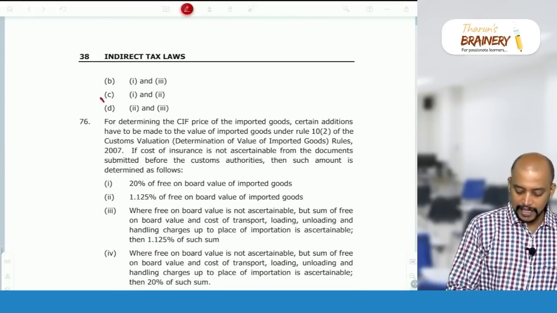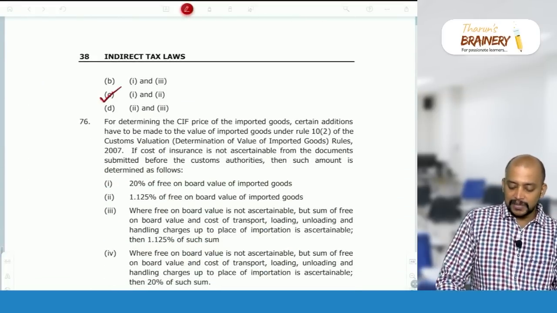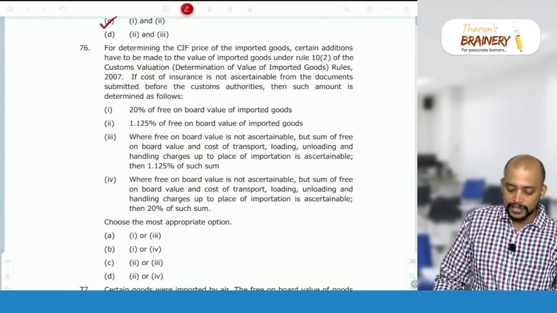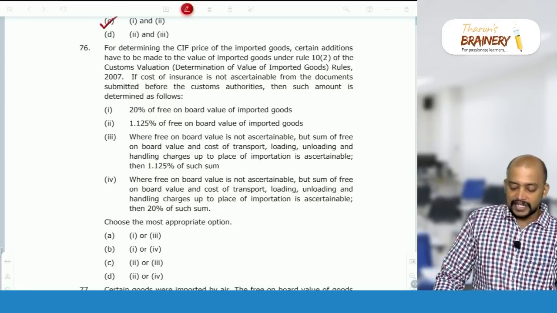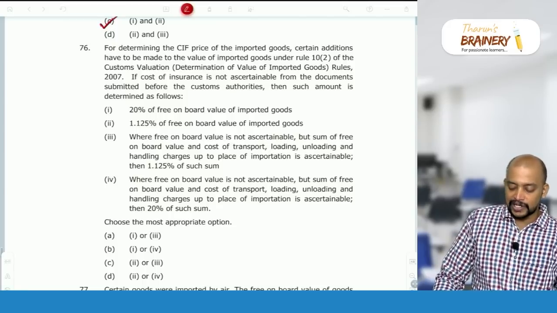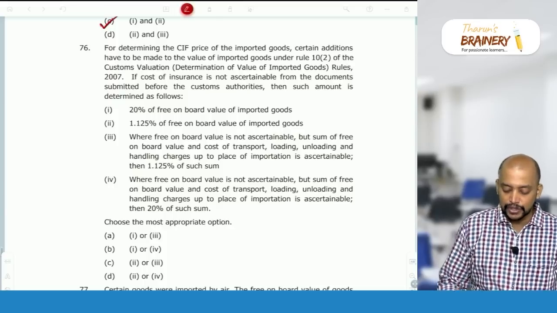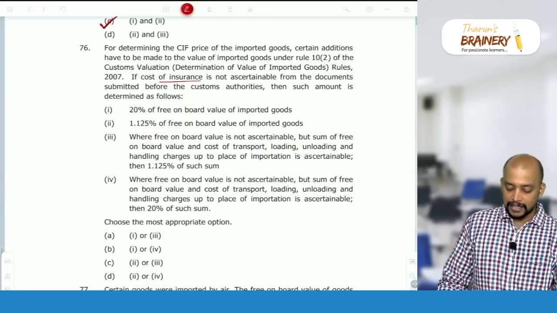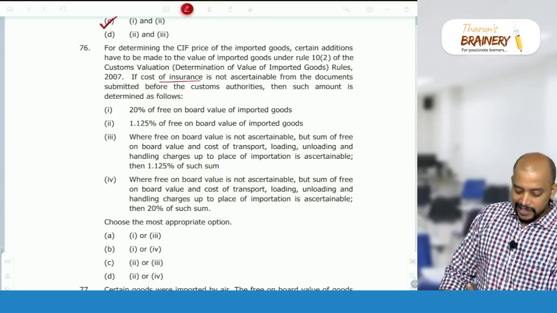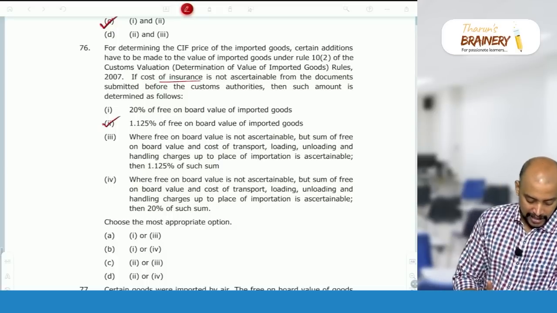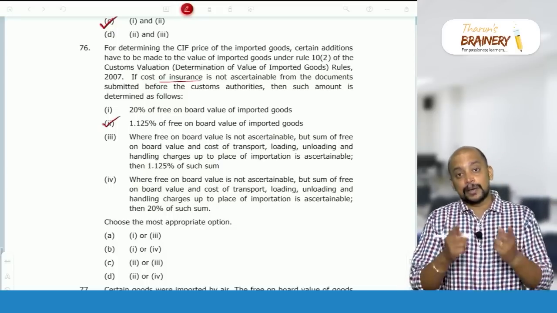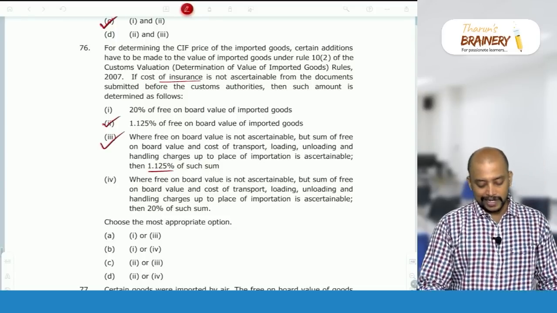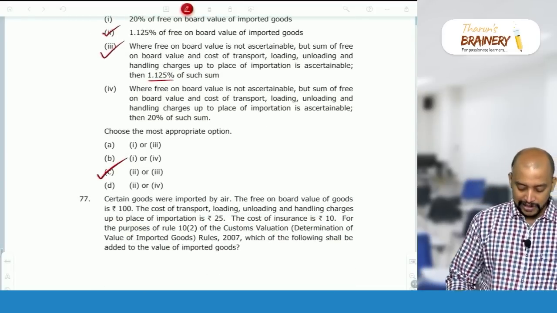So option C. 76, for determining the CIF price of imported goods, certain additions have to be made to the value of imported goods. If cost of insurance is not ascertainable from the documents submitted before the customs authorities, then such amount is to be determined as follows. Insurance should be taken as 1.125% of FOB, where FOB value is not ascertainable. So second is correct. And where FOB is not ascertainable, sum of FOB plus cost of transport, 1.125%, 3. Both 2 and 3 are correct. 2 or 3, option C.